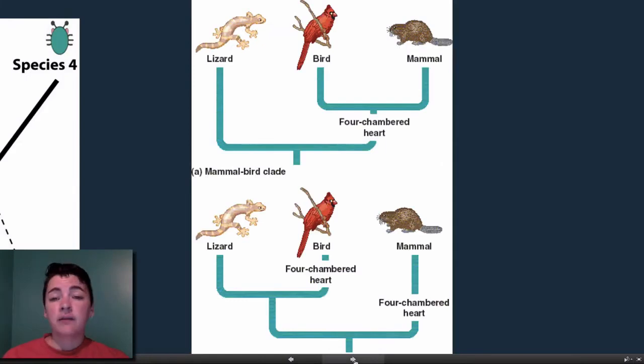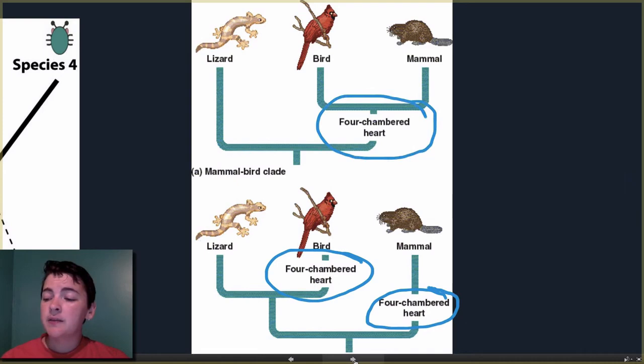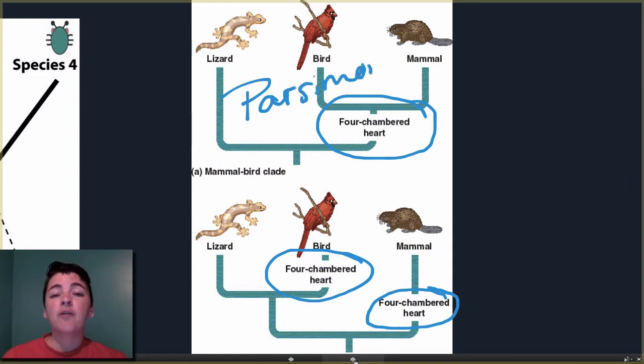Here we have 2 cladograms. We have one with the mammals and the birds more closely related, and the second one with the birds and the lizards more closely related. If you take a look at the bottom one, we have 4-chambered heart and 4-chambered heart. So here we have too many differences on the chart, where up here we just have the one change. So this top one is exhibiting parsimony because it is the simplest explanation for what is happening. The bottom one does not have parsimony because there are too many differences or too many steps in order to get to the end product.